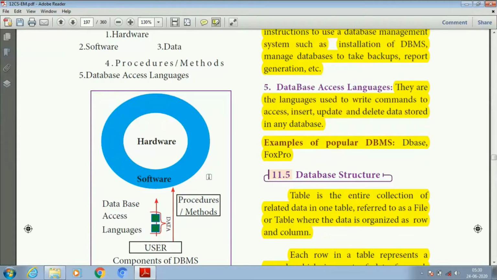Here is the example for dBase and FoxPro. Did you know which type of database Facebook uses? Facebook has a username ID and password. These types of data are stored in a particular database.